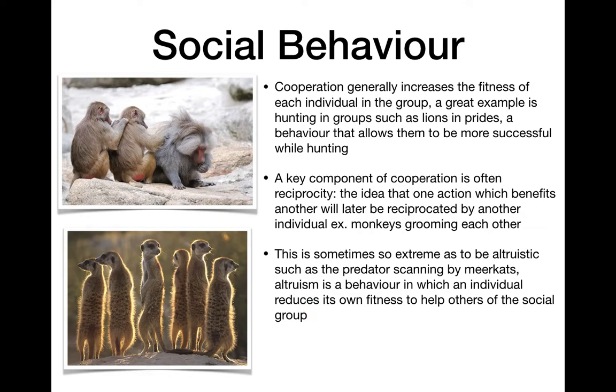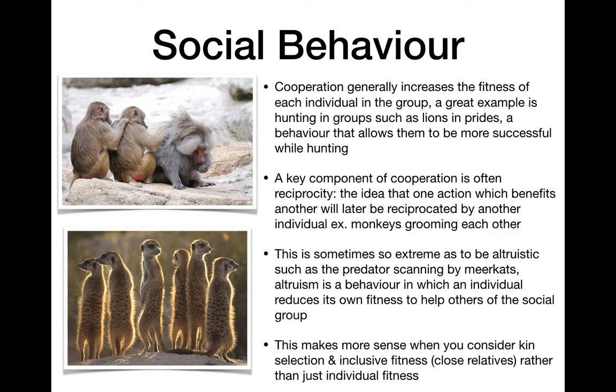Similar to how we have worker bees not being able to reproduce, but still working together. But this makes a lot more sense if you think about what's called kin selection. Kin selection is when we're thinking about children, parents, nieces and nephews, first cousins, and how much DNA they have. For example, my niece and nephew have 25% the same DNA that I have. My siblings have 50% the same DNA.